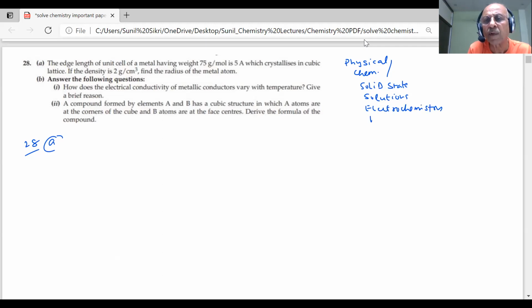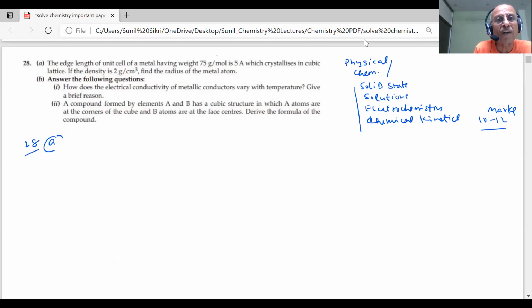So numericals will come, and we should be prepared. Usually 10 to 12 marks of numericals are there, and we can get all that. So we have to practice, students. Formulas, units, everything should be known to us, or we will lose these marks.